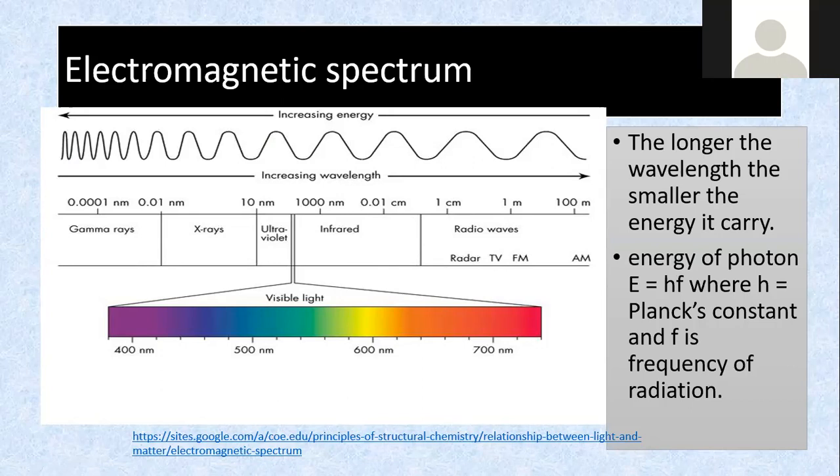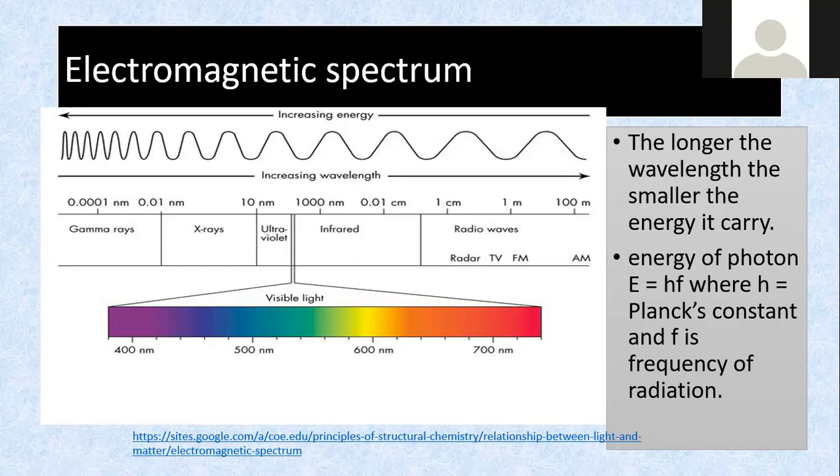If you study it in third semester, the energy of a photon, we call it photon rather than wave, is energy equals h times f, where h is a constant called Planck's constant. Higher frequency means higher energy. That will help you. I don't need you to memorize the formula; we study that in the third semester.